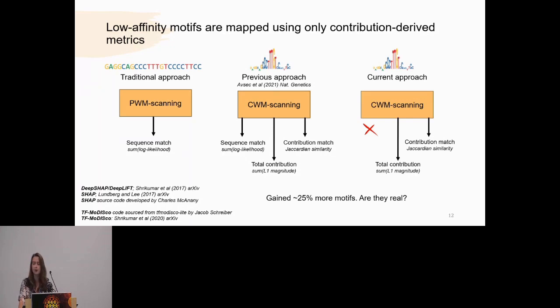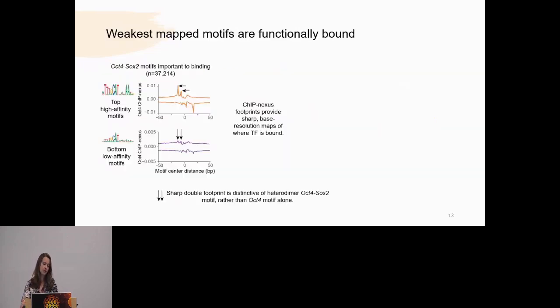Here, in my current approach, because I wanted as many degenerate low affinity motifs as possible to see what they were doing in vivo, I removed the sequence match criteria because I really didn't care how degenerate they got as long as the model thought they were functional and for the right transcription factor. When I did that, I got about 25% more motifs. The next thing I needed to do was validate that they actually were functionally bound degenerate motif sequences.